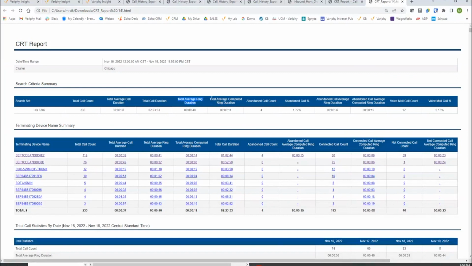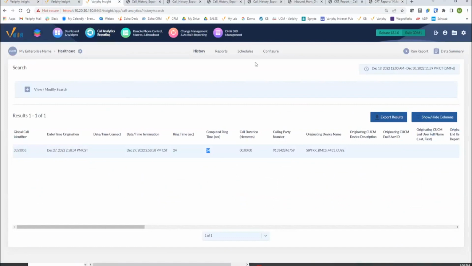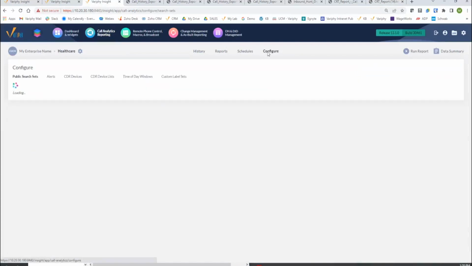Now, we call it computed ring time or computed ring duration within the application. However, certainly we can use custom label sets. So if we want to go ahead and replace one of these headers with average speed to answer, for instance, as opposed to one of these default column headers out of the Variphy suite, certainly we can do so. And I think I do have one created here. Let me slide on over to the configure option within analytics. If we go into the custom label sets, this is where they live.